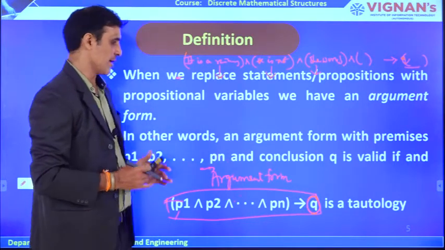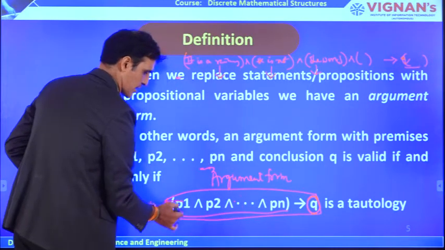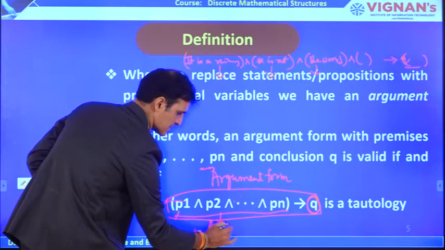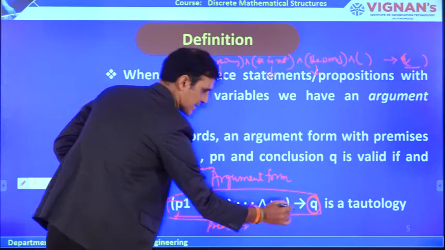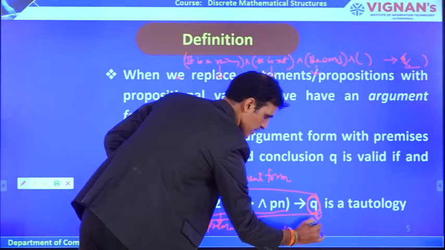In this argument, the left-hand side statements are generally called premises, and the right-hand side of the implication is called the conclusion.